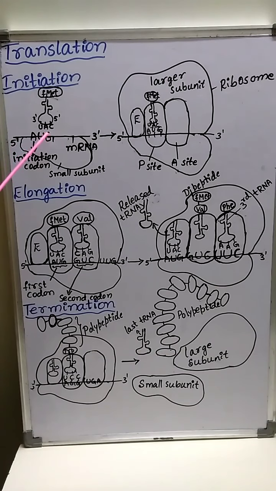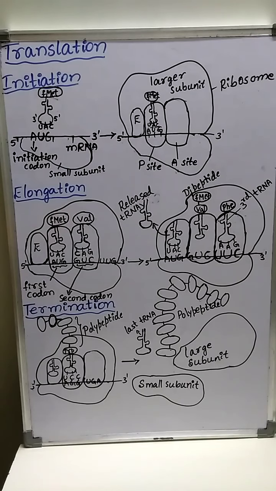AUG is the codon called the initiator codon present in the mRNA, and that AUG or initiator codon codes for the amino acid methionine. Methionine is converted into N-formyl methionine tRNA.